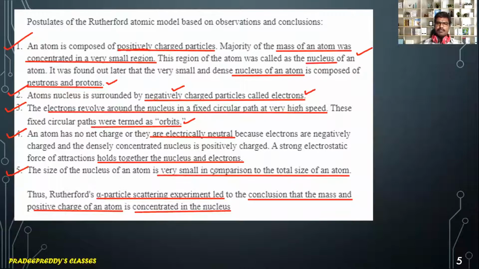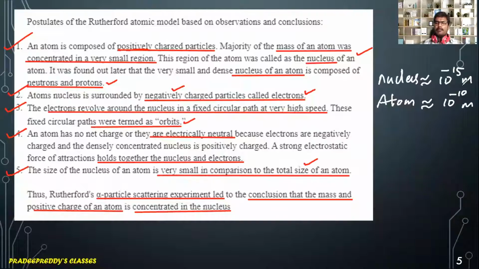And the size of the nucleus of an atom is very small compared to the size of the atom. The size of the nucleus is nearly of the order of 10 power minus 15, and the size of the atom is nearly of the order of 10 power minus 10, both in meters. You can call 10 power minus 15 as 1 Fermi. So the size of the nucleus is very, very small. It is 10 power 5 times smaller than the size of the atom.